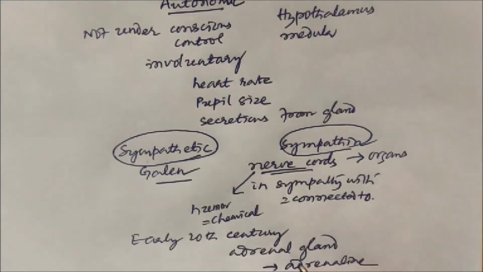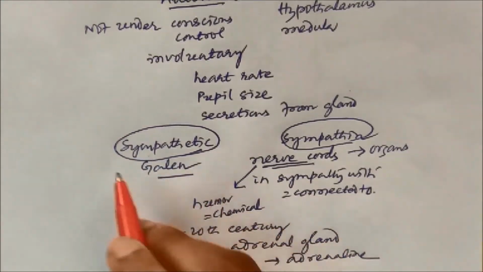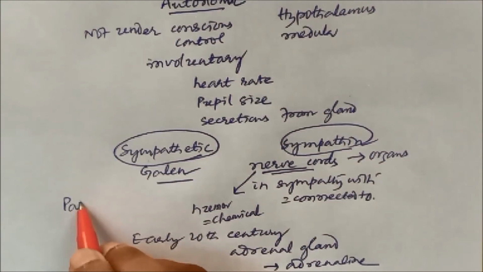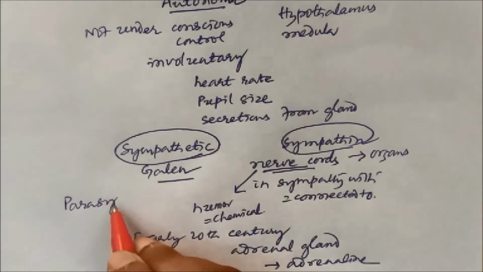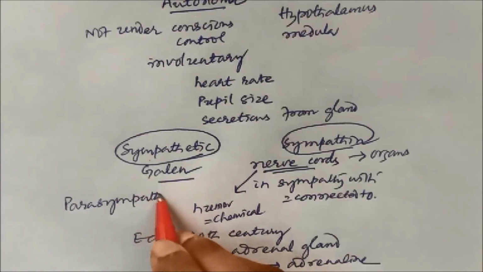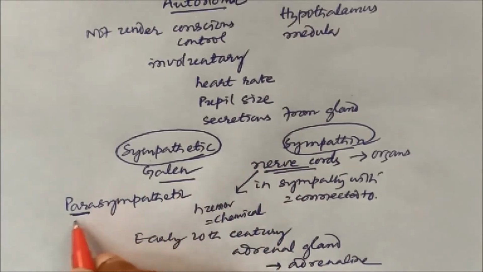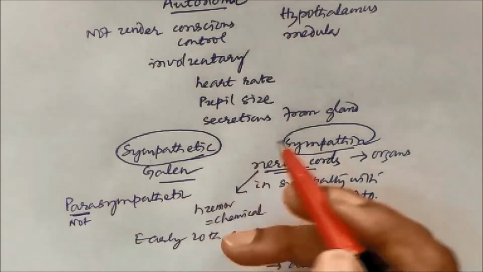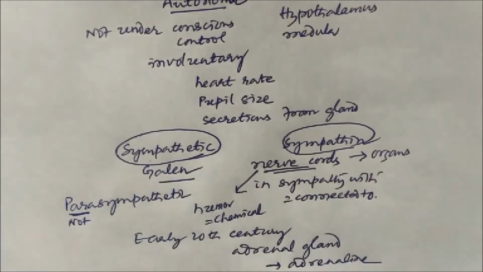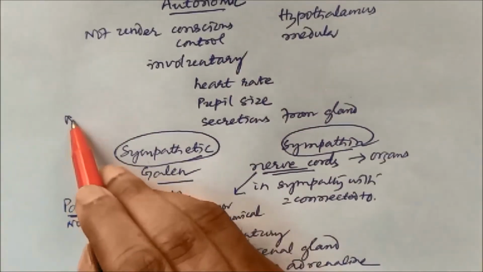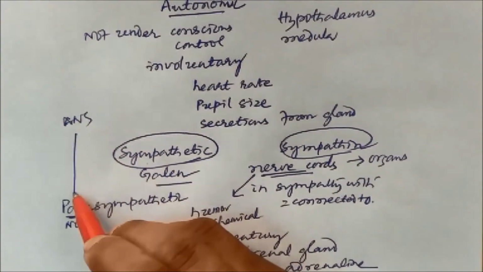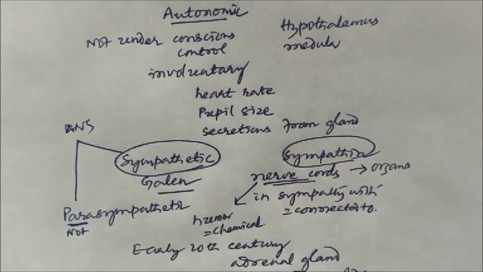And over time it was found that there is another system, parasympathetic. Para means not, so not sympathetic is parasympathetic. So the autonomic nervous system was then divided into parasympathetic and sympathetic.